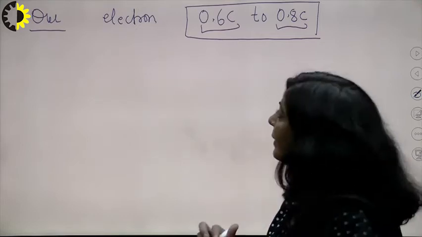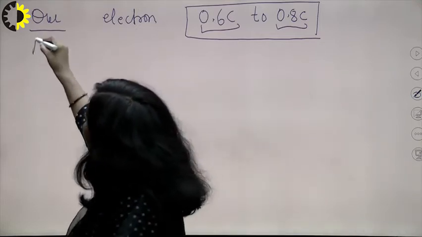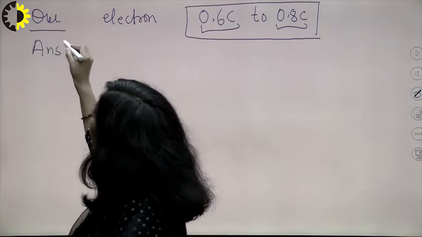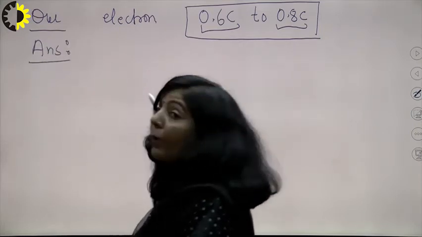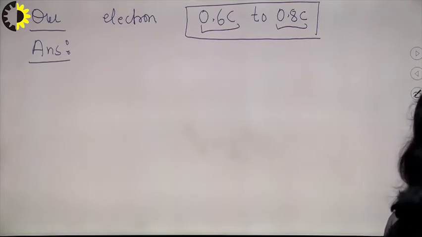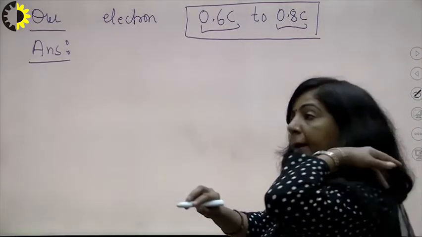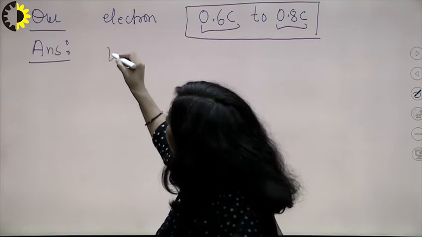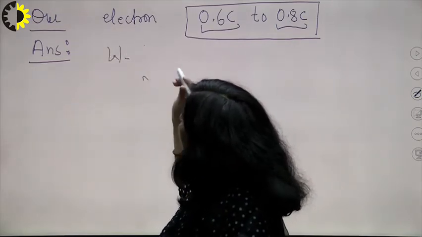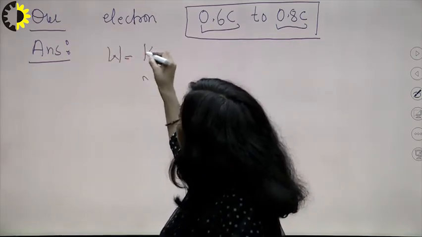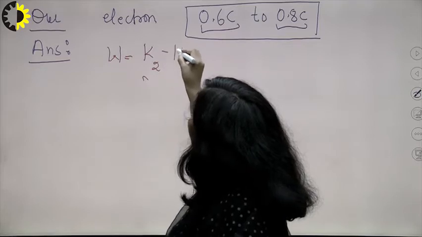So basically the work to be done will be equal to its change in kinetic energy. I hope that one is clear. It means the work done is basically the change in kinetic energy, that is K2 minus K1.